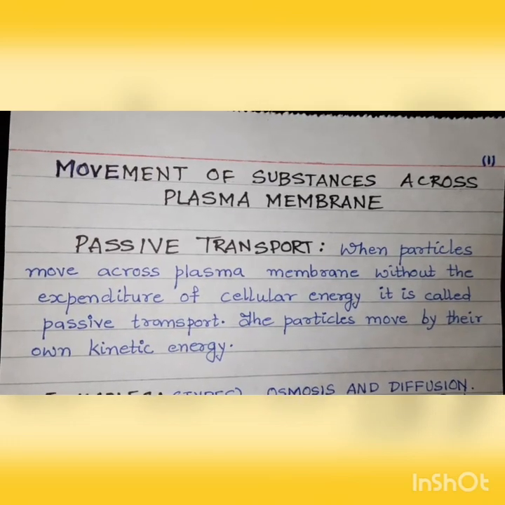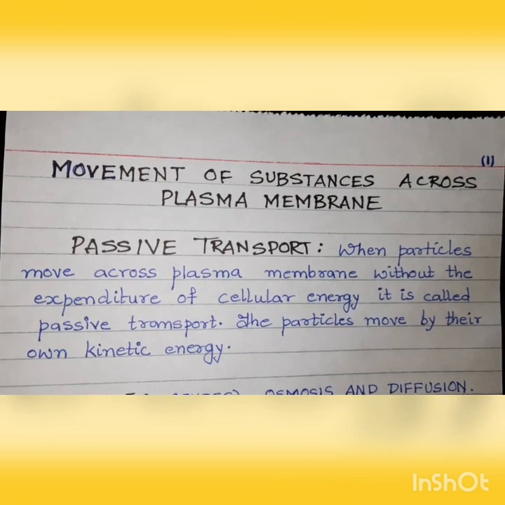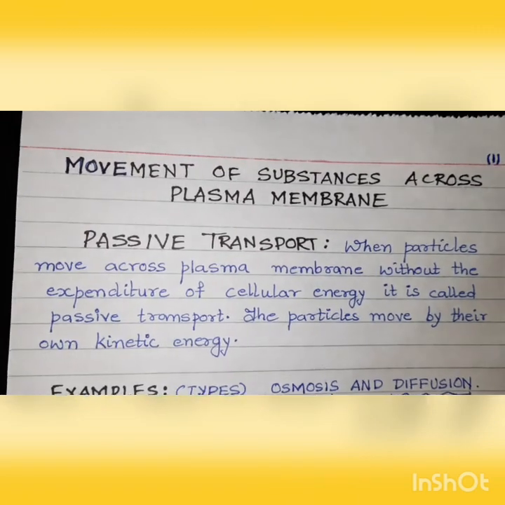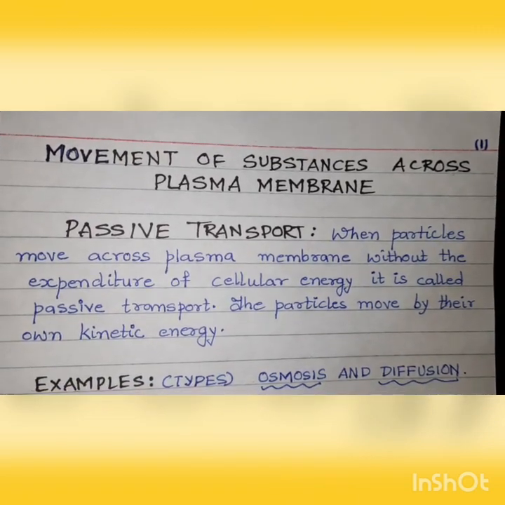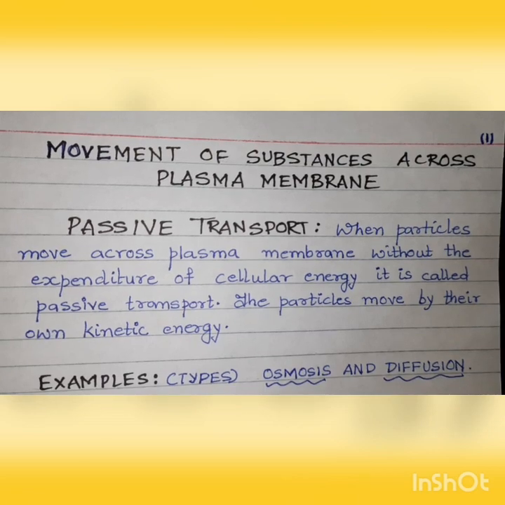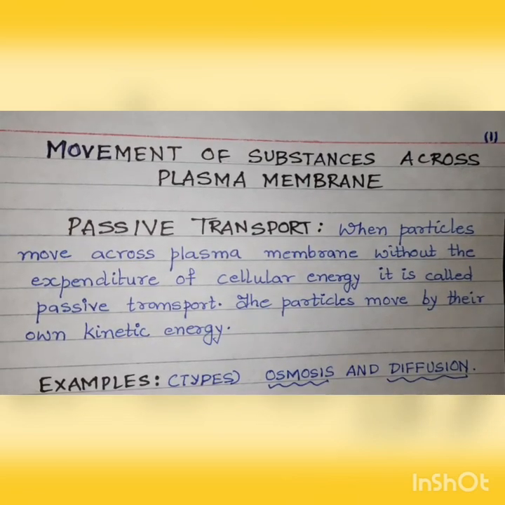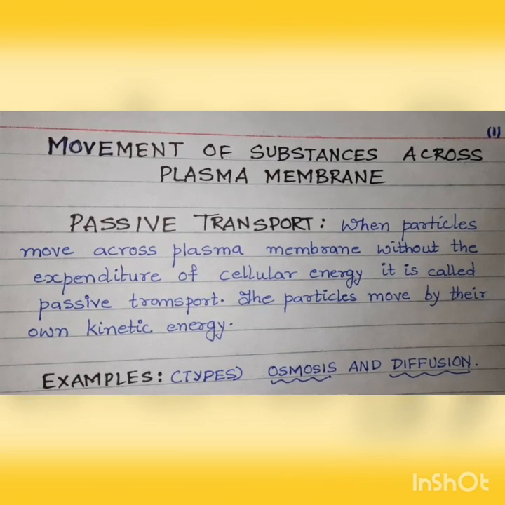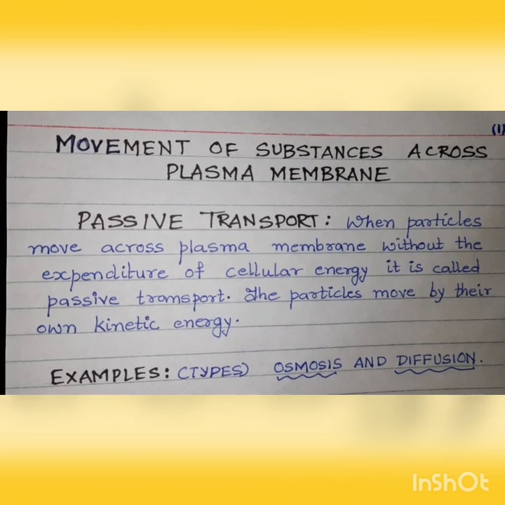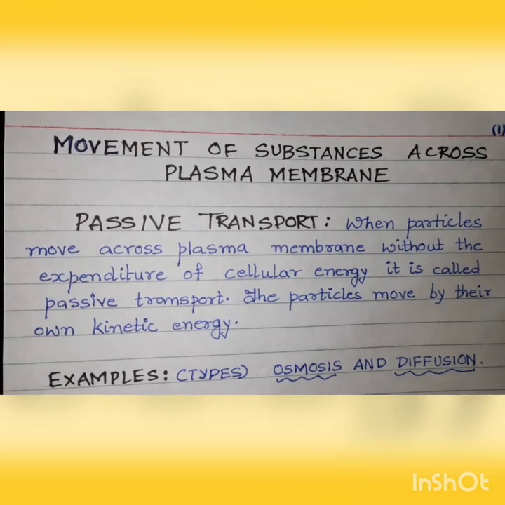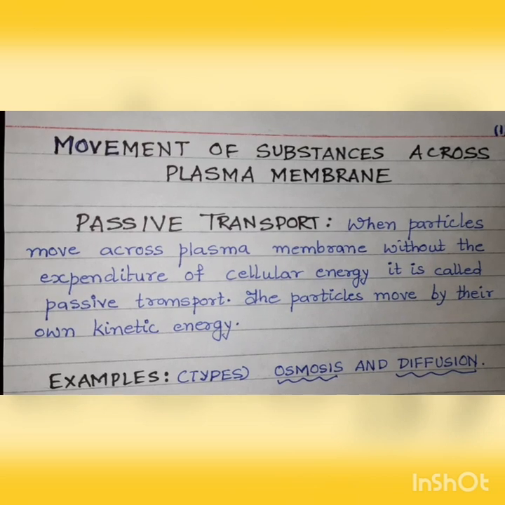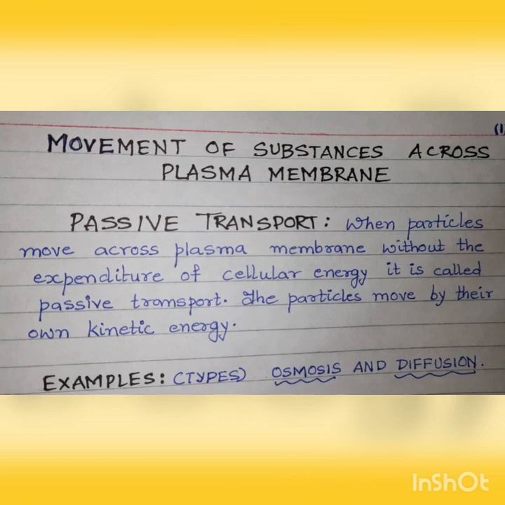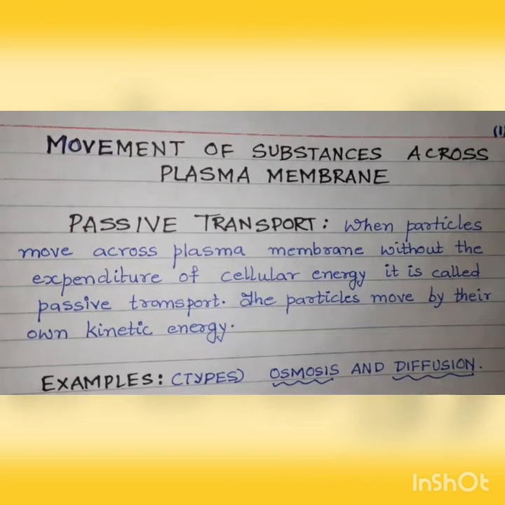Now, let us understand what is passive transport. Passive transport is a method of transport via the plasma membrane where the cell does not use its energy to transport the substances. The substances which have to move in and out of the cell move by the energy of the particles themselves. As we know, particles possess kinetic energy of their own, so the particles which have to move inside and outside the cell move by their own kinetic energies.